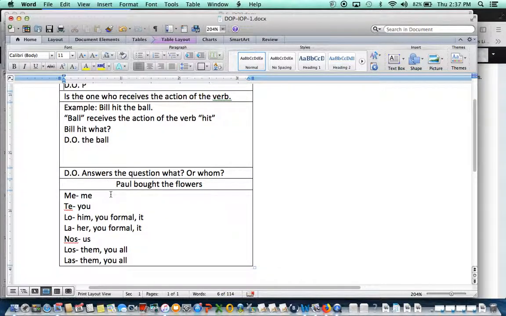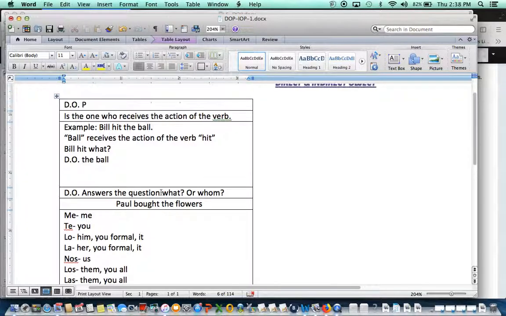So here is another example. Paul bought the flowers. What is the direct object in this sentence? If you don't know, you ask in your head, quietly, what or whom. Whatever is the answer, that's the direct object. So, Paul bought the flowers. What did Paul buy? The answer is flowers. So then you're going to replace flowers with them. Paul bought them.